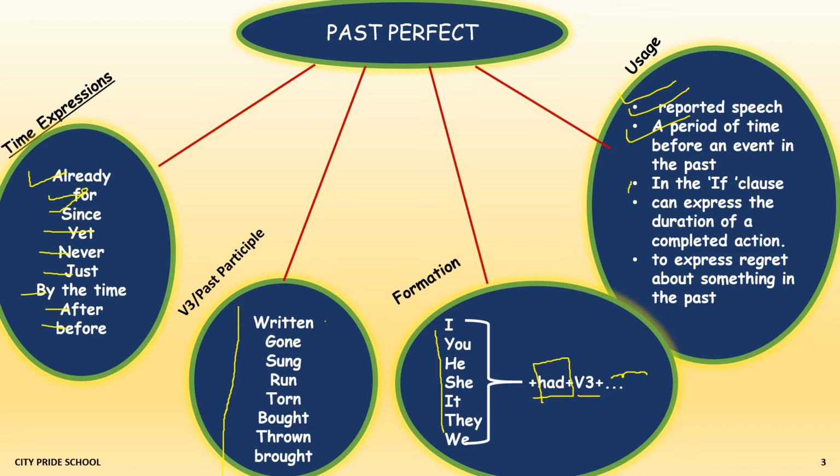Then in the if clause. A sentence that begins with if is called an if clause because we use if to show a condition. When we are putting conditions, then we begin the sentence with if. It can express the duration of a completed action. Past perfect also is used to express duration: how long did an action last? And last, to express regret about something in the past.